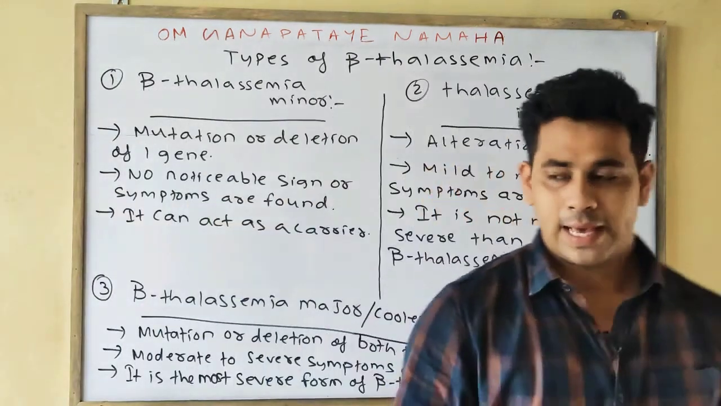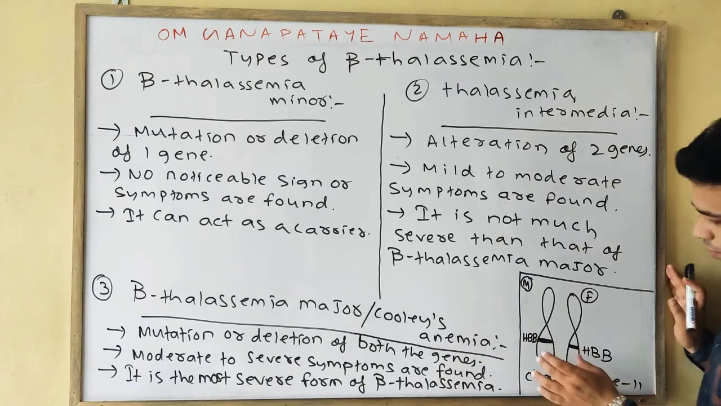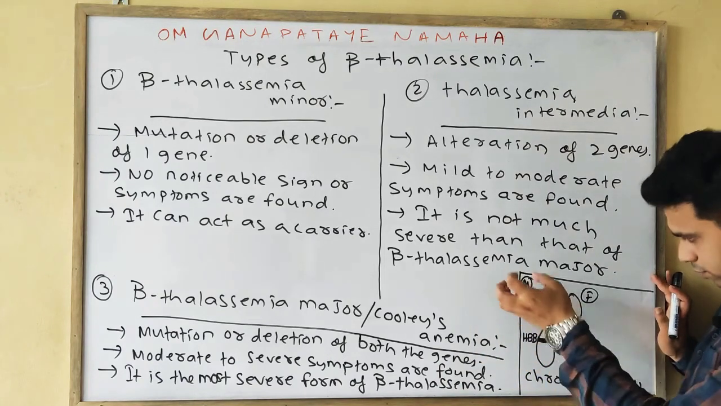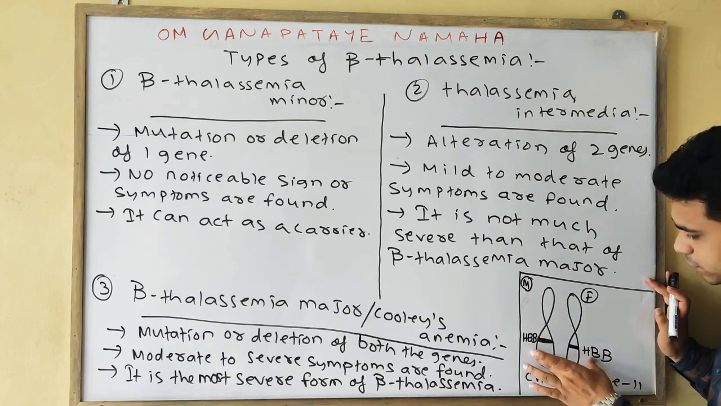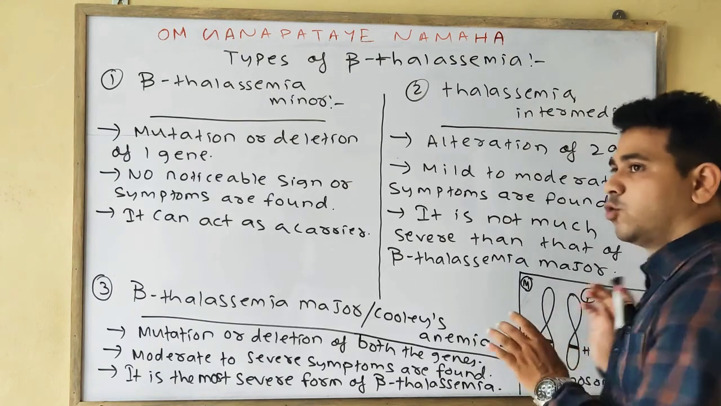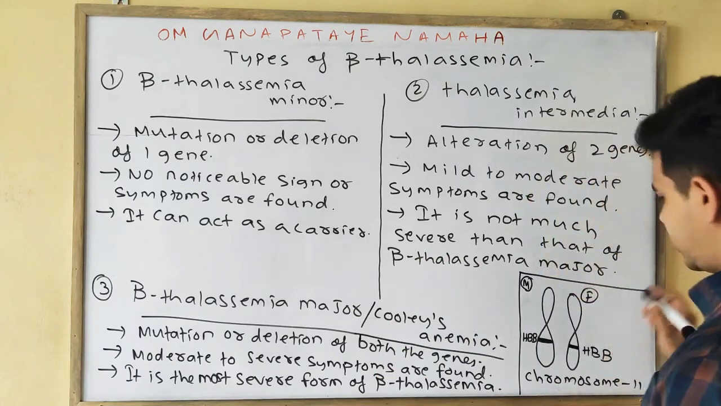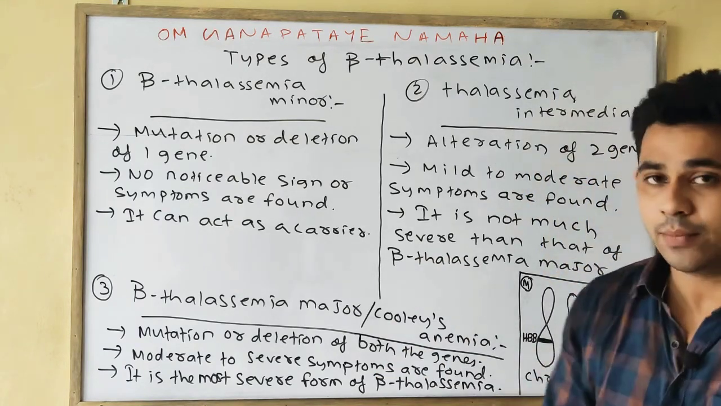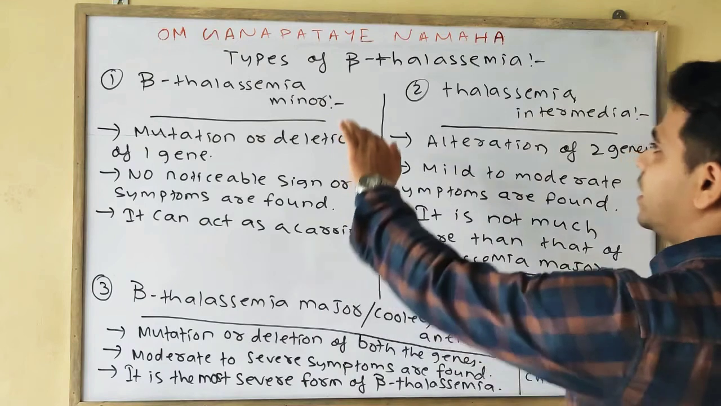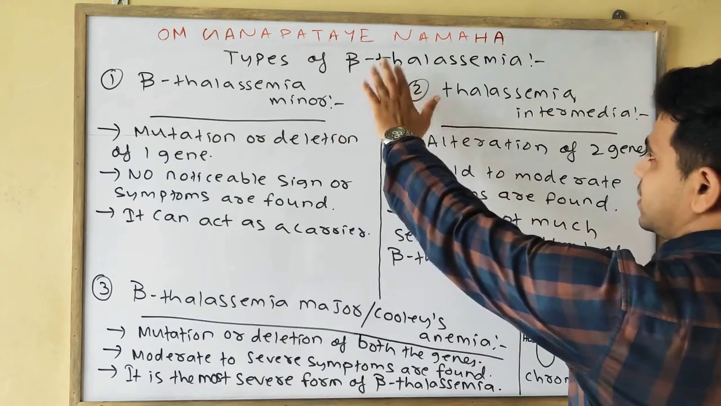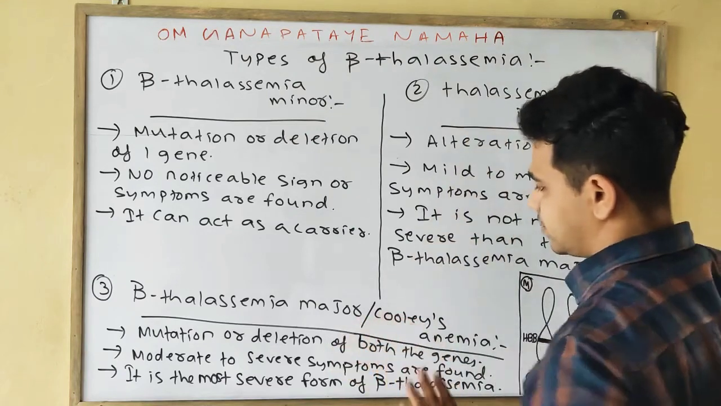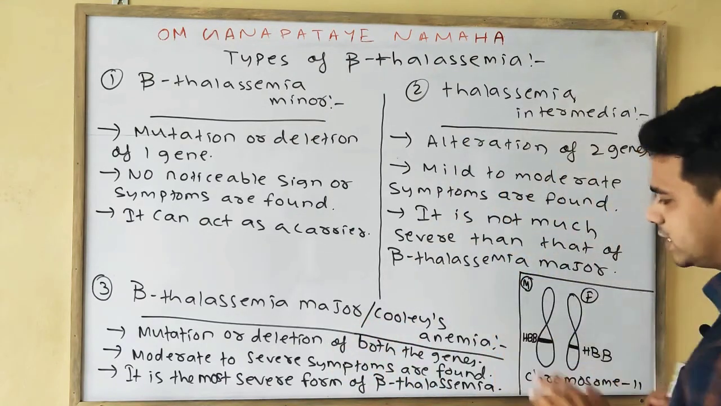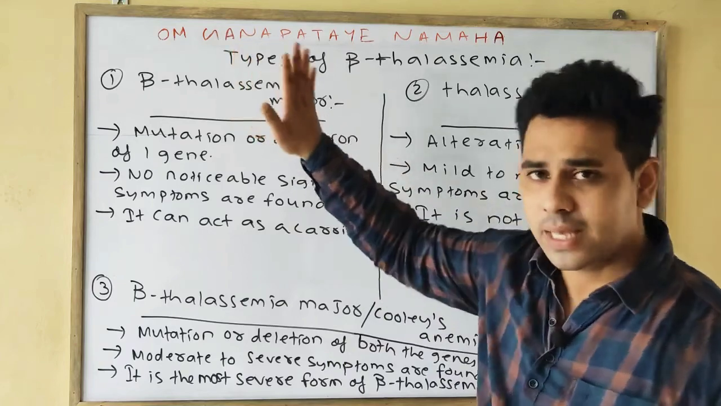Okay, as I have said earlier, a person gets one gene from the mother and one gene from the father, and the gene responsible for the formation of the beta globin chain or protein is HBB, or hemoglobin beta. It is of three types. Beta thalassemia is of three types: beta thalassemia minor, thalassemia intermedia, and beta thalassemia major, also known as Cooley's anemia.